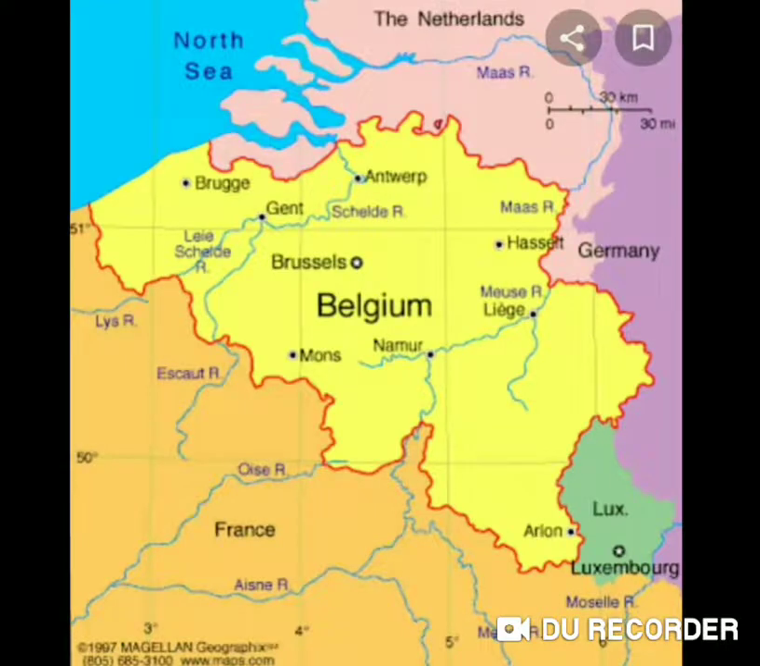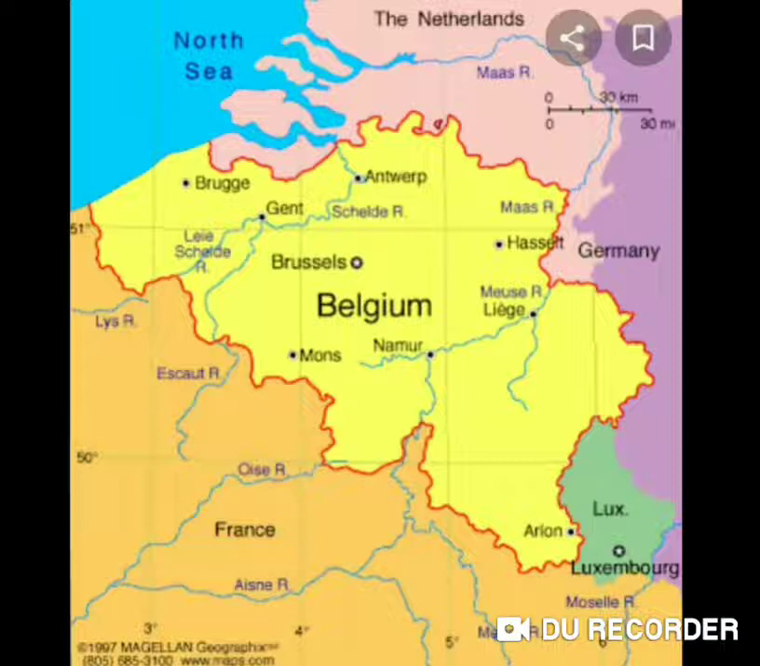The total expansion of Belgium is very small in size. It's a small country of the European continent. It is very small in size. So it is equal to Haryana, one of the states of our country. The expansion of Haryana and the expansion of Belgium are both the same.